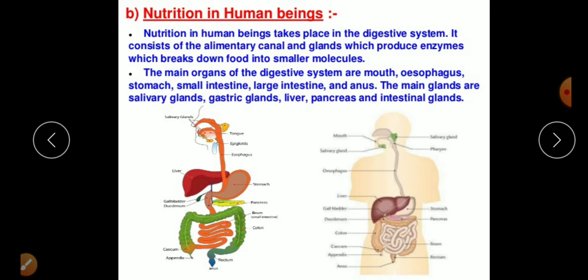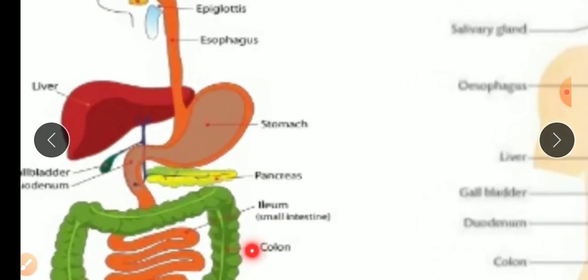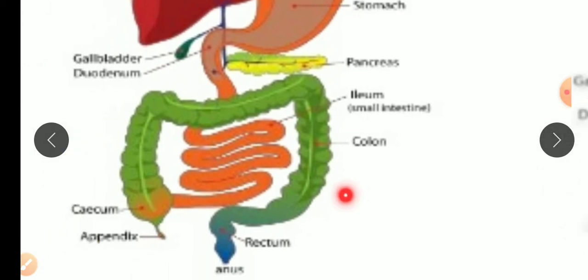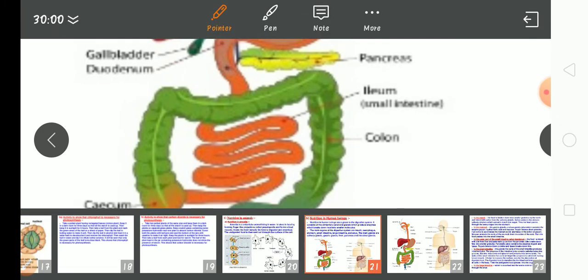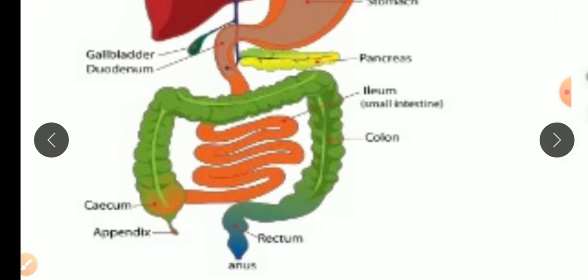Most of these things you already studied in class 7th, right? Now we come to the portions you can see: the ileum, the cecum, the appendix, the colon, the rectum. Here the parts of the small and large intestine are given in the same manner, but the first one is the duodenum. The duodenum is a part of the small intestine.